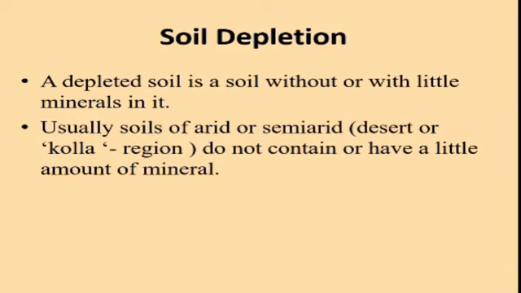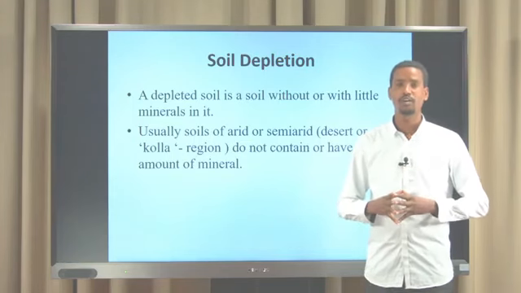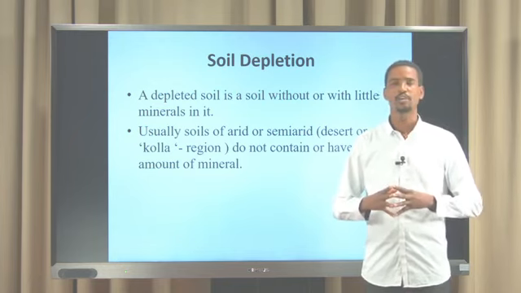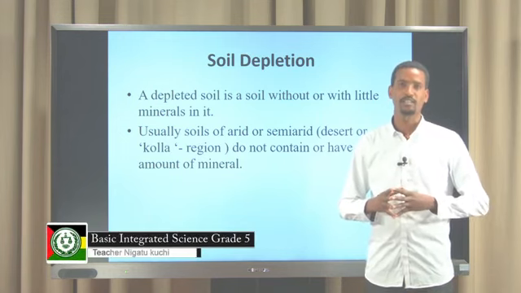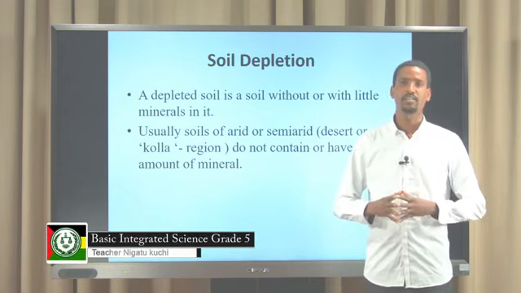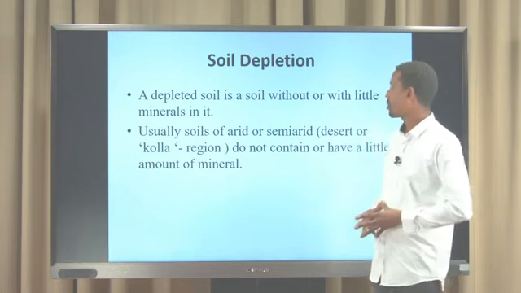Now, usually soils of arid or semi-arid regions, like desert or polar regions, do not contain minerals or have only a little amount of minerals. Desert areas have no minerals. Those areas are not used for agriculture purposes. Why? Because there is no access to sufficient minerals. Due to this reason, desert areas are not for our agriculture purposes.